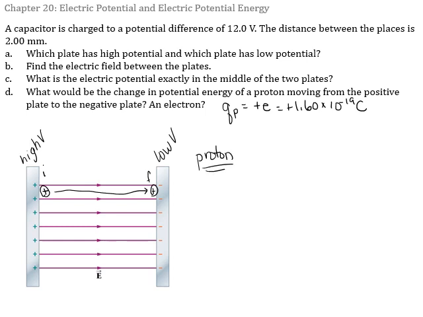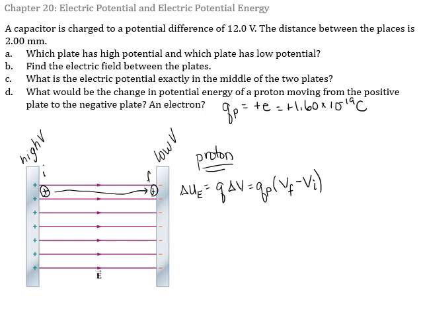So let's make sure we remember we're doing the proton. Our expression for change in electric potential energy, delta U, is equal to the charge times the change in potential. And that's our expression for change in potential energy. The charge that we have is the charge of a proton. Our change in potential is V final minus V initial.